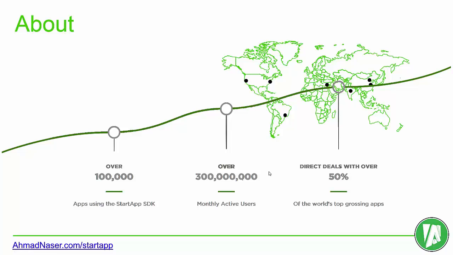This is an indicator of the size of engagement that you might have and you might get. And they have direct deals with over 50% of the world's top grossing apps. So 50% of the world's top grossing apps are using Startapp.